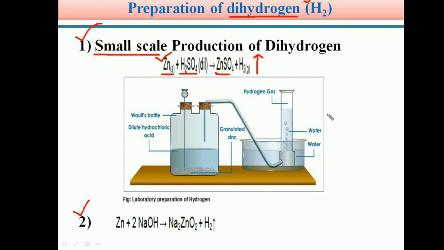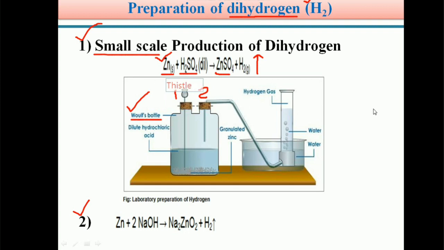In this apparatus, the first one is the Wolff's bottle. Students, if you see, this bottle is called Wolff's bottle. Wolff's bottle has two mouths. This is mouth 1 and this is mouth 2. In mouth 1, we place a thistle funnel. This is called a thistle funnel.